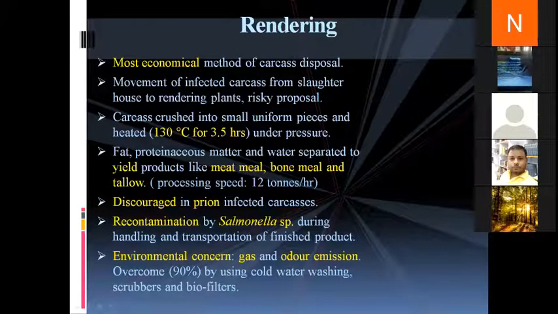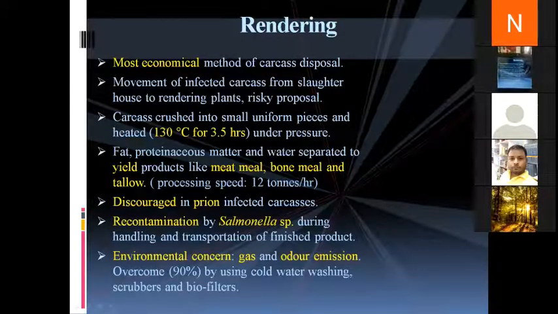Why? Because the carcass which has been discarded, we can put it under a rendering machine and we can get a number of products, byproducts or outputs which are of economic value. For instance, we can get tallow or fats, and the leftover materials can be used as meat meal, bone meal. So we get outputs of economic importance.